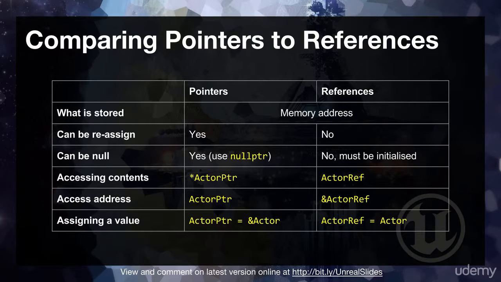How do you assign a value? Well, if you've got an actor and you want to make an actor pointer point to the same thing: on the right, you've got an actor, and on the left, you want the actor pointer to point to that actor. You need to find the address of it first. So you use ampersand actor to get the address of the actor, and then you just set the pointer to that address. Now, actor pointer will go to the same place that actor does. How do you do it with a reference? Well, you just use a simple assignment. It's another fact that you just treat references like aliases for the object that they represent.